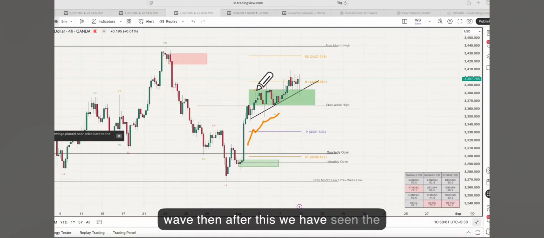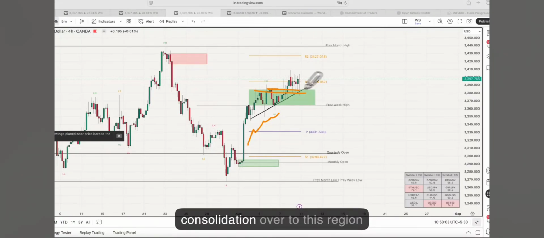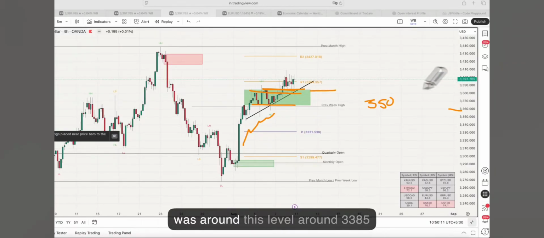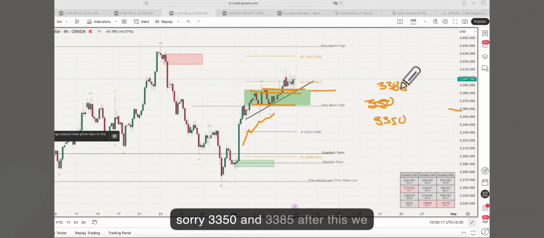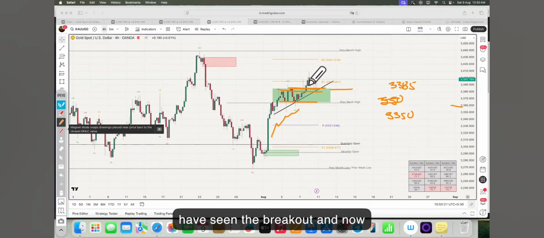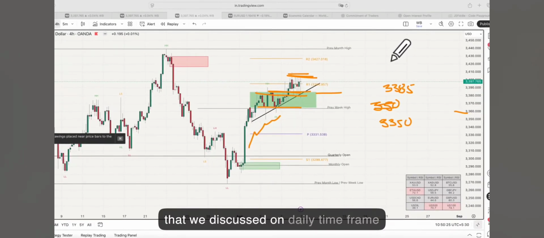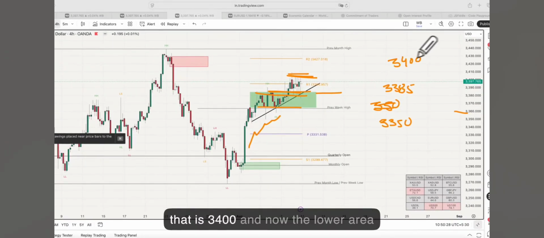After this we have seen consolidation around the level 3350, and the high was around 3385. After this we have seen the breakout, and now price is struggling at the resistance we discussed on the daily time frame, that is 3400.